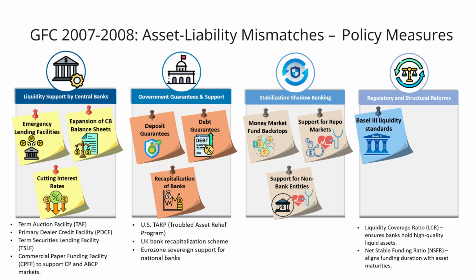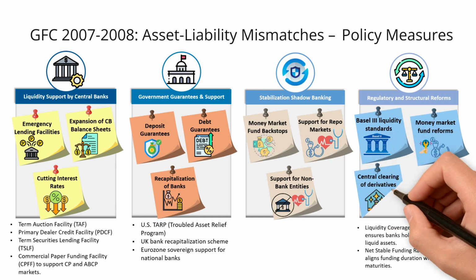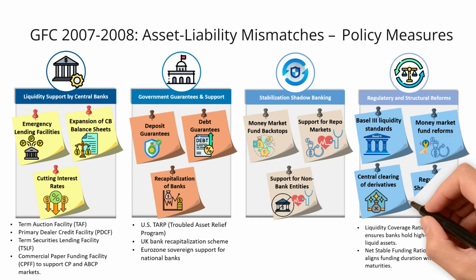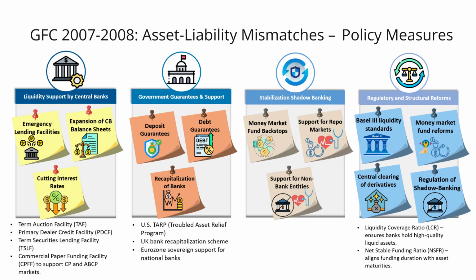We talked about that early in the course, as well as money market fund reforms with respect to the net asset value and liquidity fees, and increased central clearing of derivatives to reduce counterparty risks. And last but definitely not least, tighter regulation of shadow banking activities, including capital and liquidity rules for systemically important